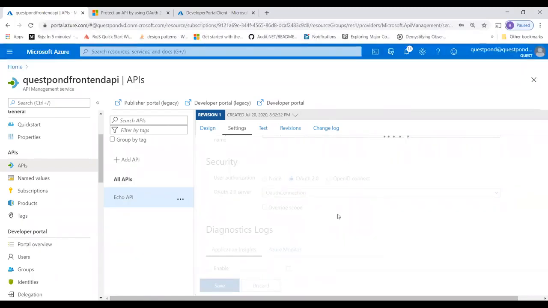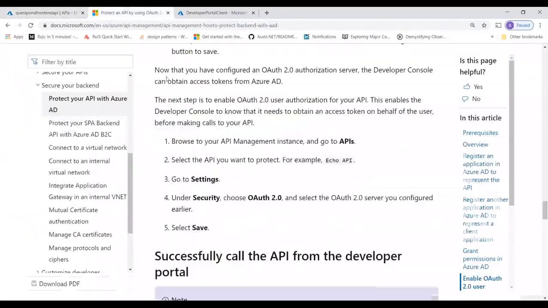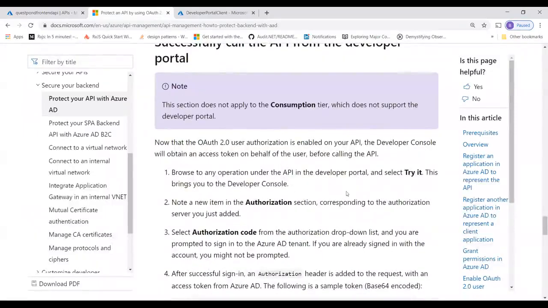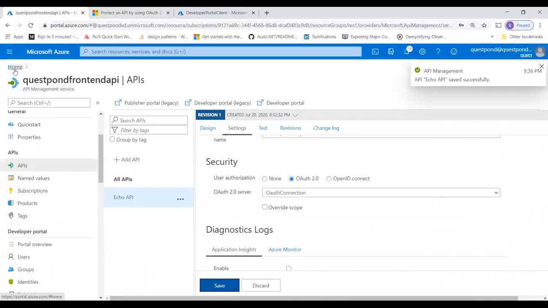Okay, so good. Now, how do we test this? So what is going to happen now? Like this, all is connected. You have registered in AD and so on. Let me go and see if there are any steps left. No, nothing is left, right? So now we can go and try using the developer console. So let us go to the developer console and try it.